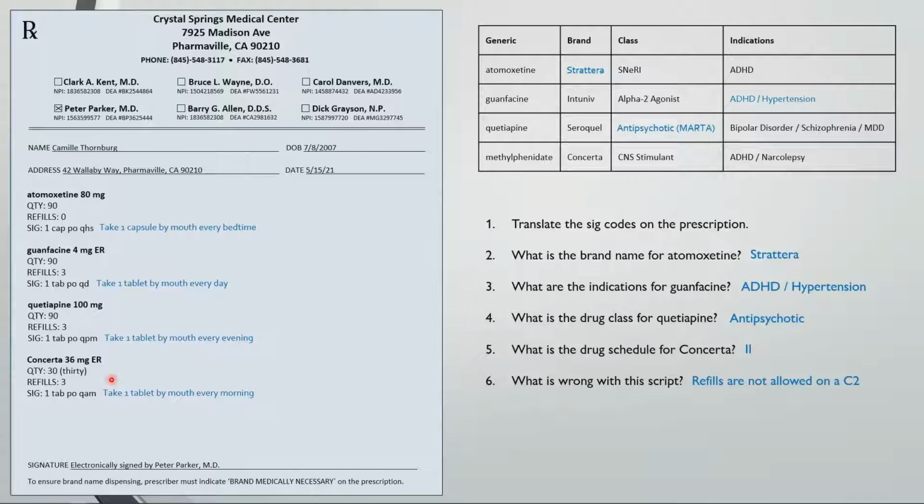And a bonus question, what else is wrong with this script? It's not something you'd see very often, but it would likely be picked up by your pharmacy software system. Leave a comment below if you figure it out.